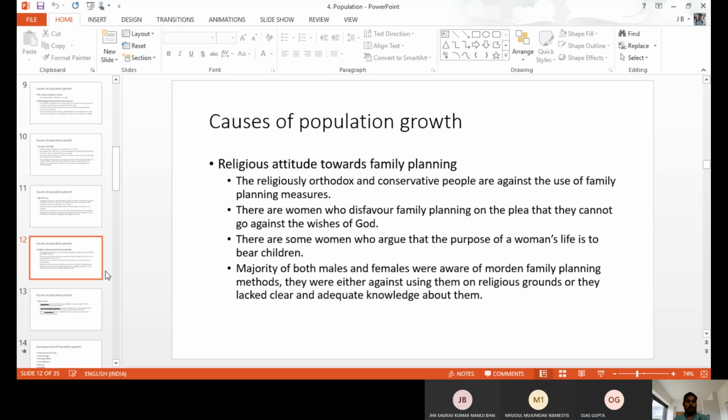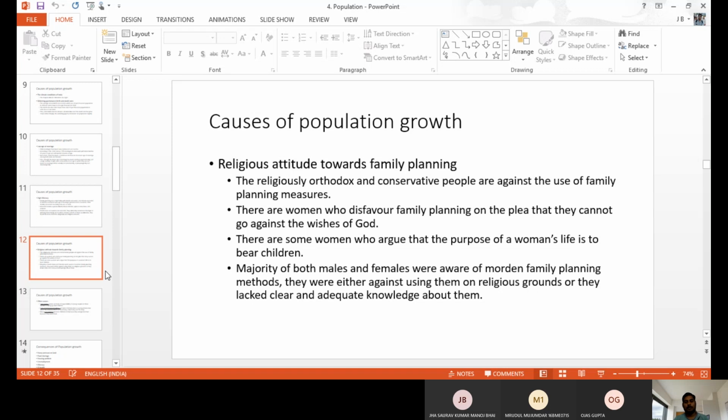And sometimes some women also feel that family planning is a bad thing, and that the purpose of a woman's life is only to produce children. So we should not stop, we should not do family planning, we should not do abortion, we should not use contraceptives. They have this type of religious attitude or superstitious things in their mind. So they accept the in-laws, the husband, all of it, and they produce more children.